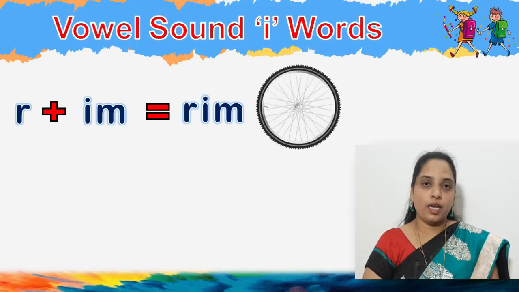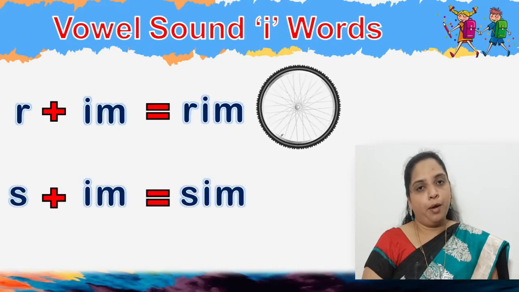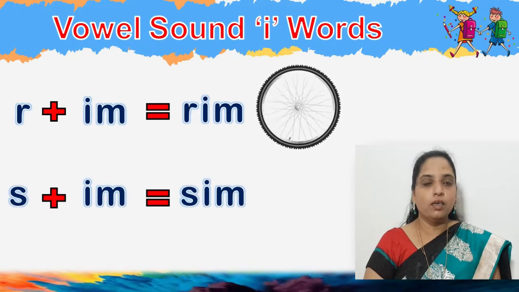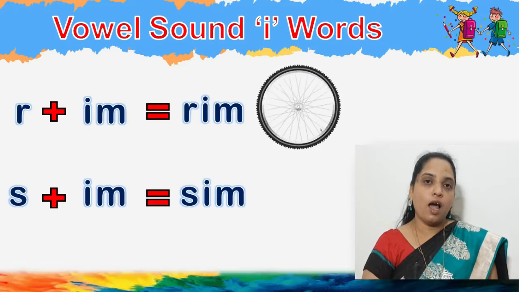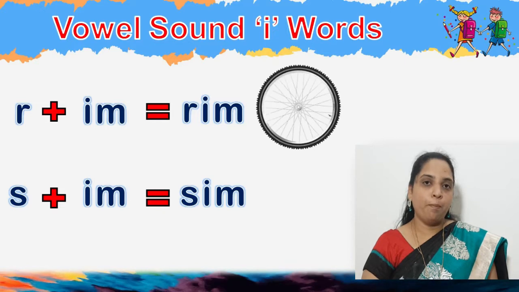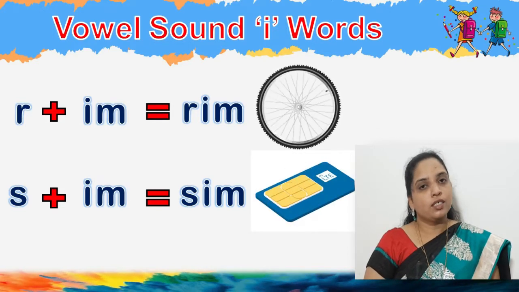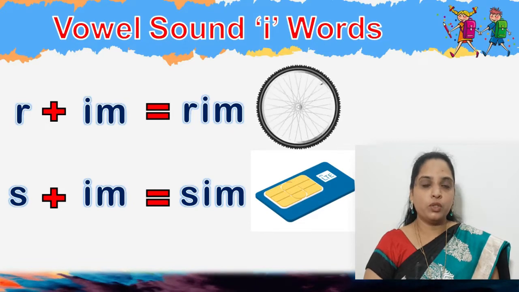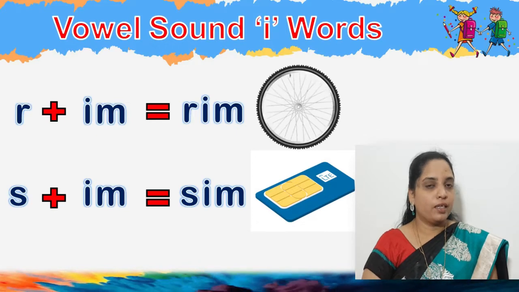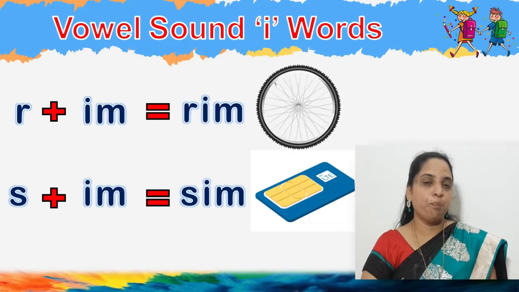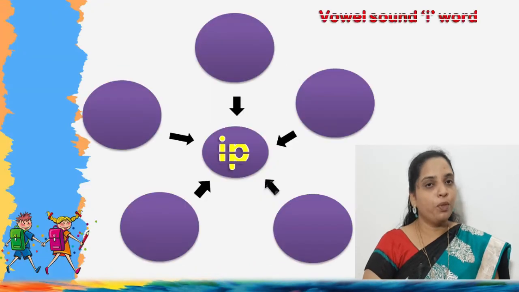Then the last one, S-I-M, sim. It is a SIM card which we all use in mobile phones. So like this, I is joined with M and a few letters to form words.